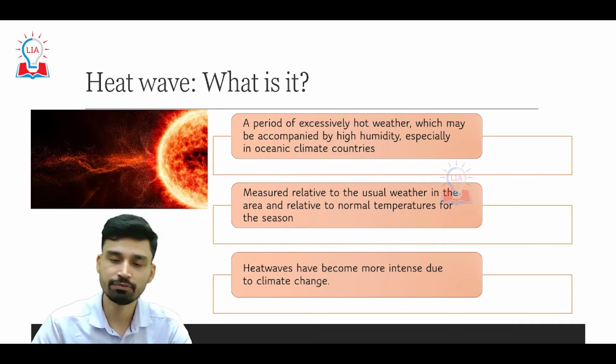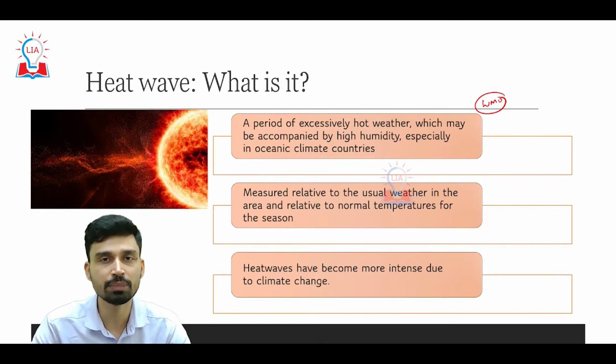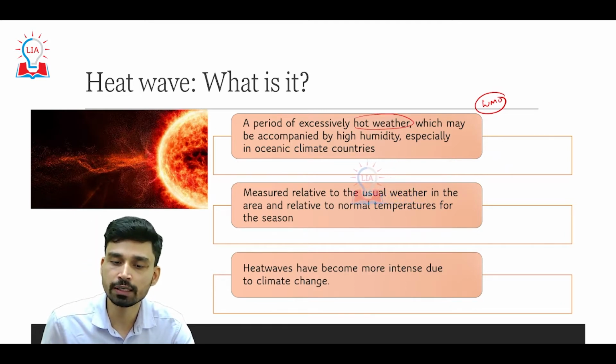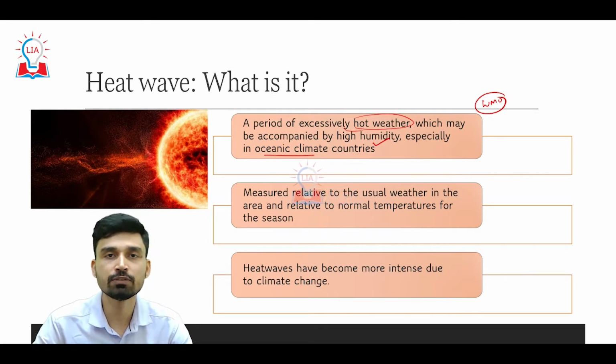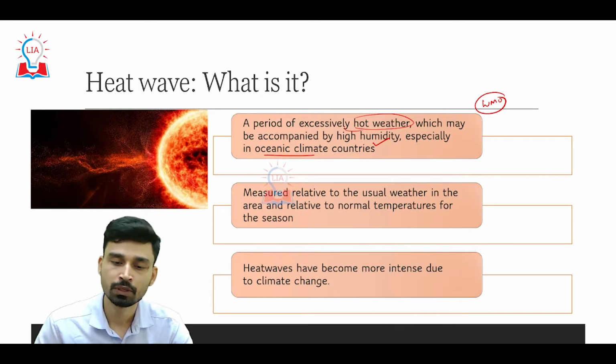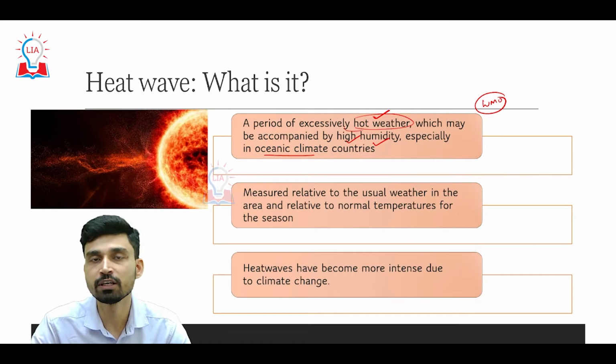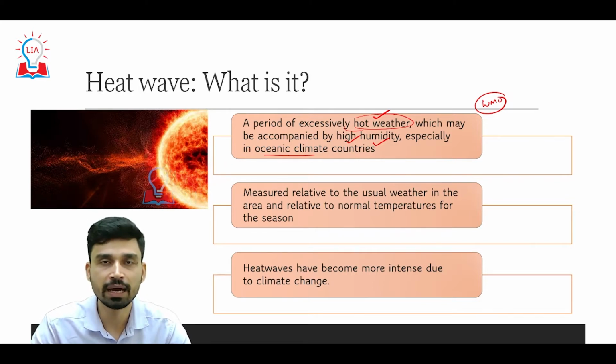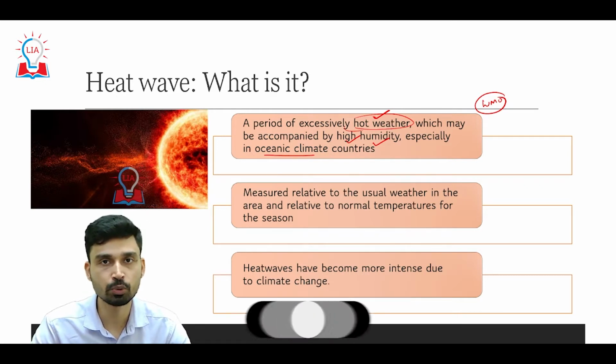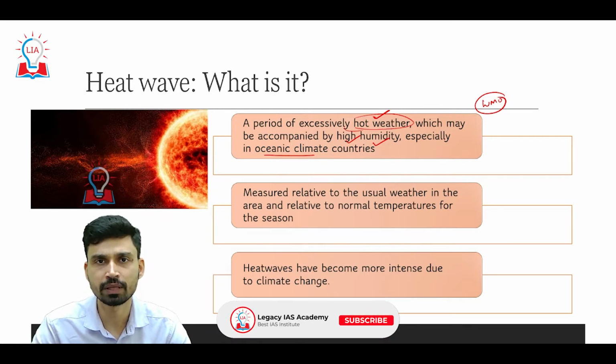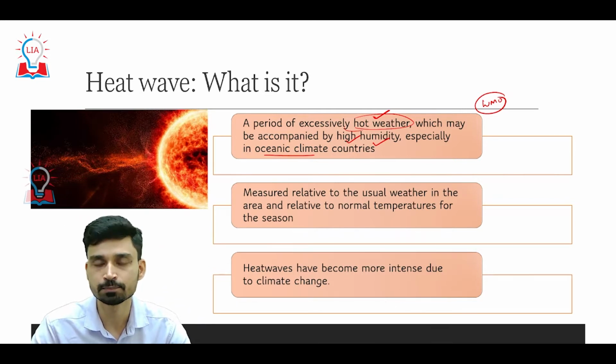As per the definition given by the World Meteorological Organization, a heat wave is a period that is excessively hot in nature, and it can be accompanied by high humidity, especially in countries which have a maritime, oceanic climate. These two, hot weather and high humidity, make it very oppressive for people to live in these conditions, because if humidity is very high, the body's natural cooling mechanism, that is sweating, is not able to take place, and after sweating the evaporation does not take place. That is why the cooling of the body does not occur.